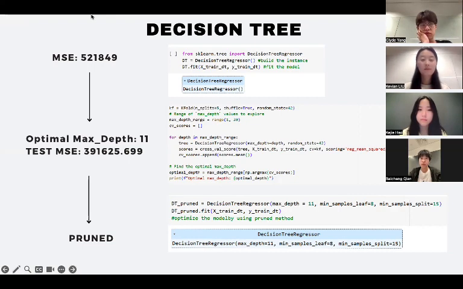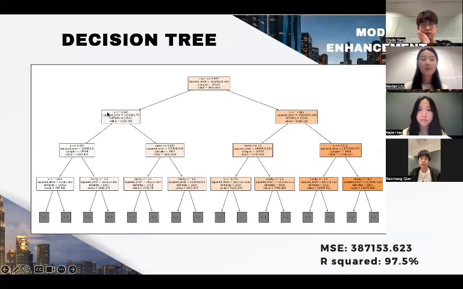Additionally, we set min samples leaf to 8 and min samples split to 15. This ensures the model will not capture too much noise and overfit the predictions. We then plot a part of the tree by limiting the depth at 3. We primarily focus on decision tree branches with the smallest squared error.